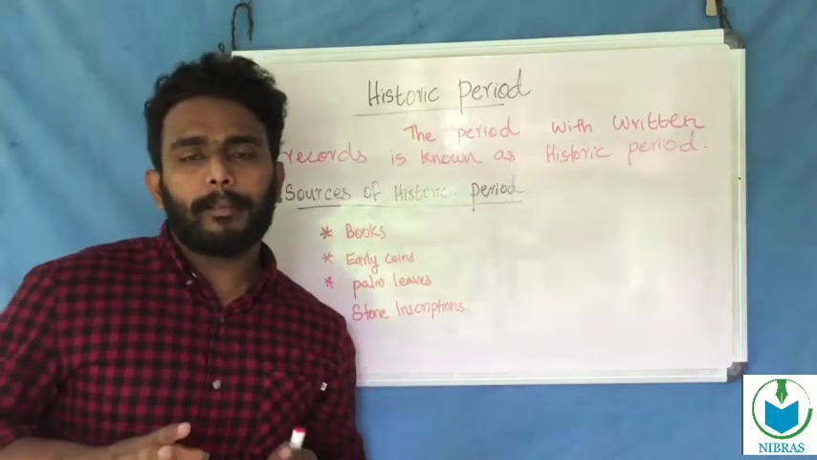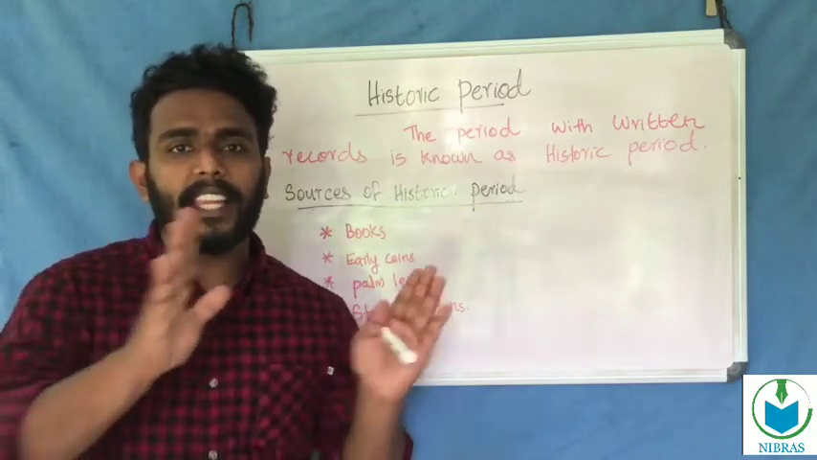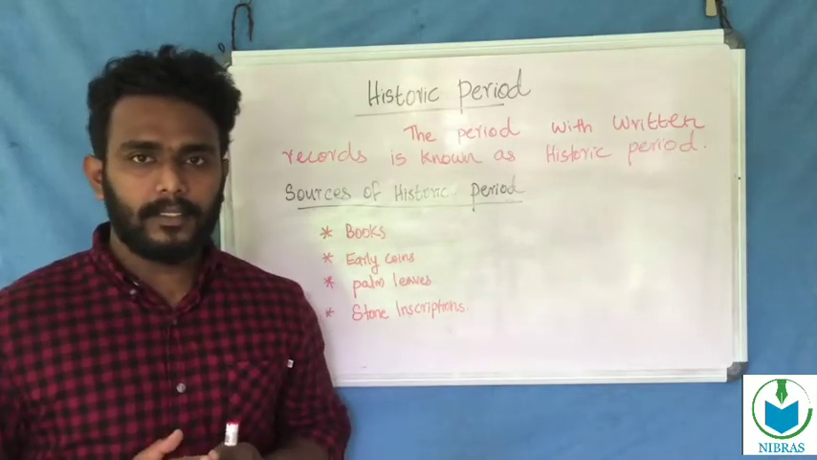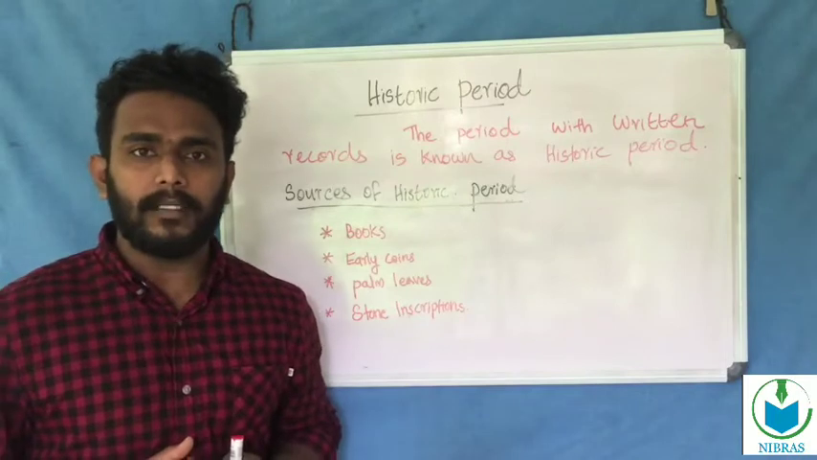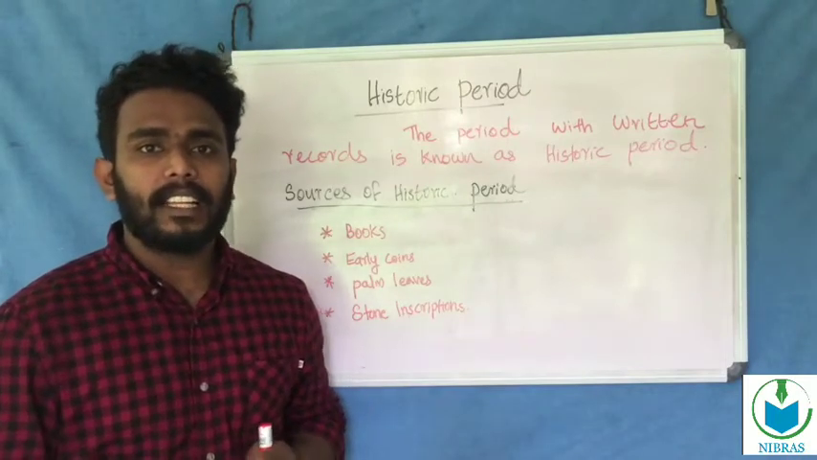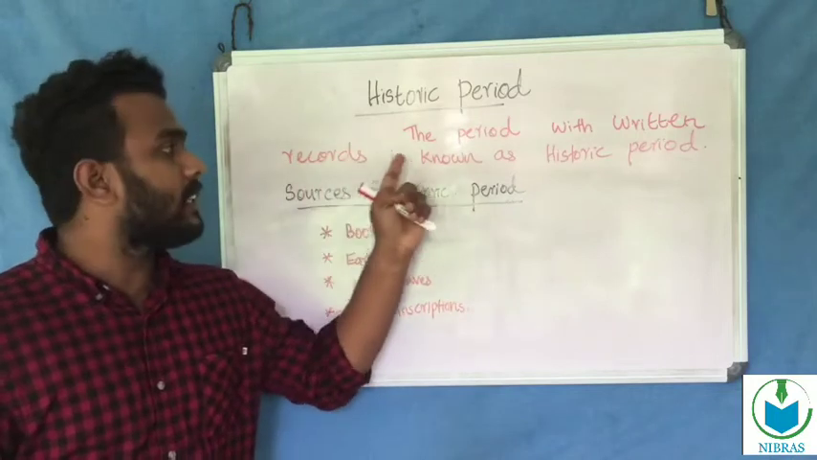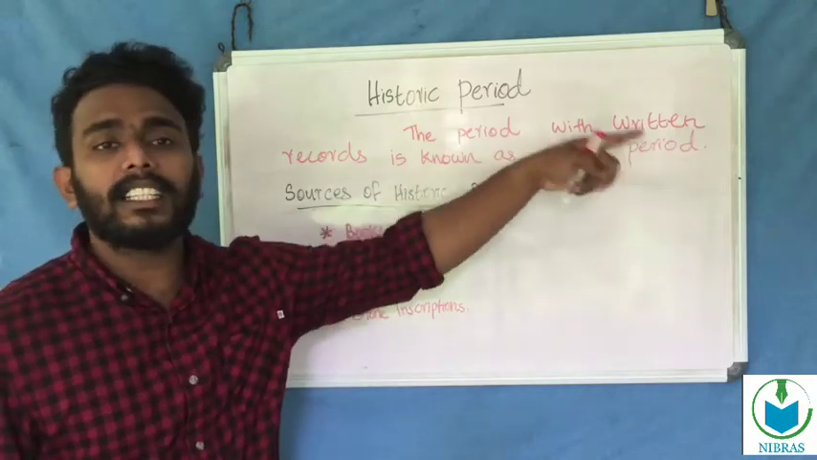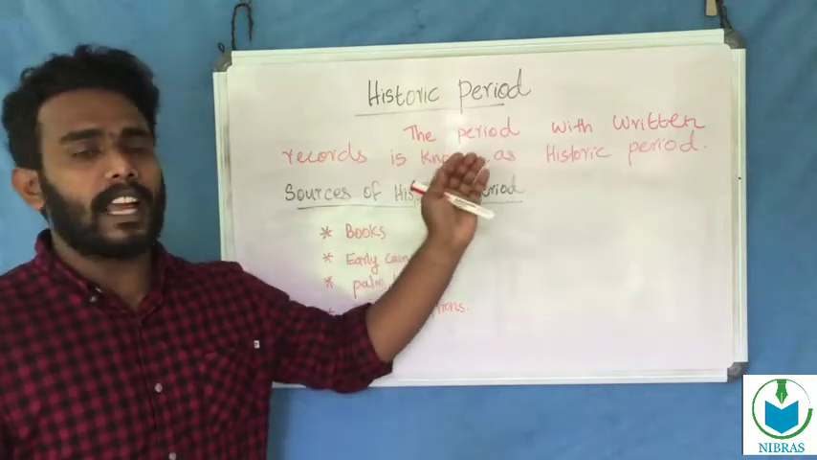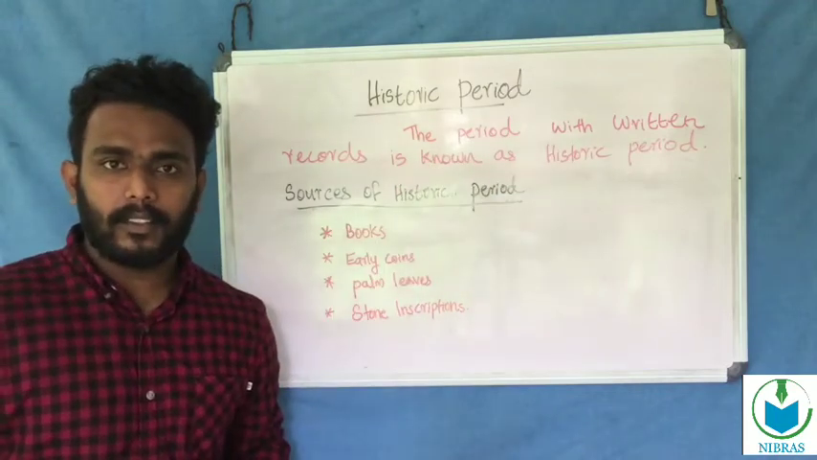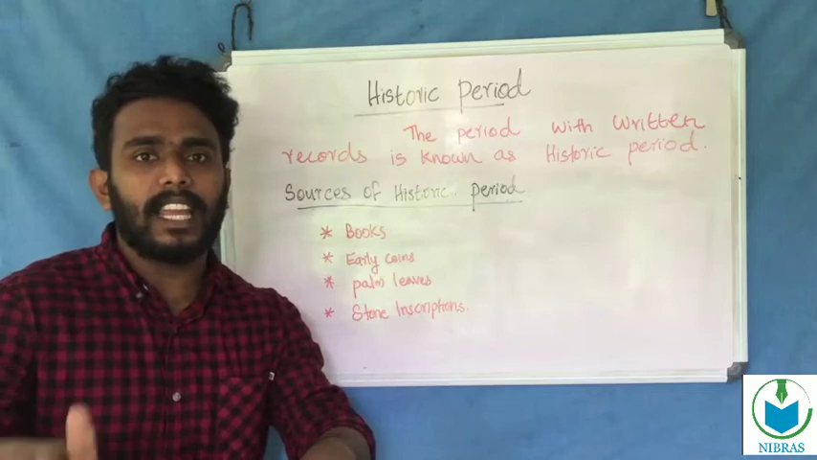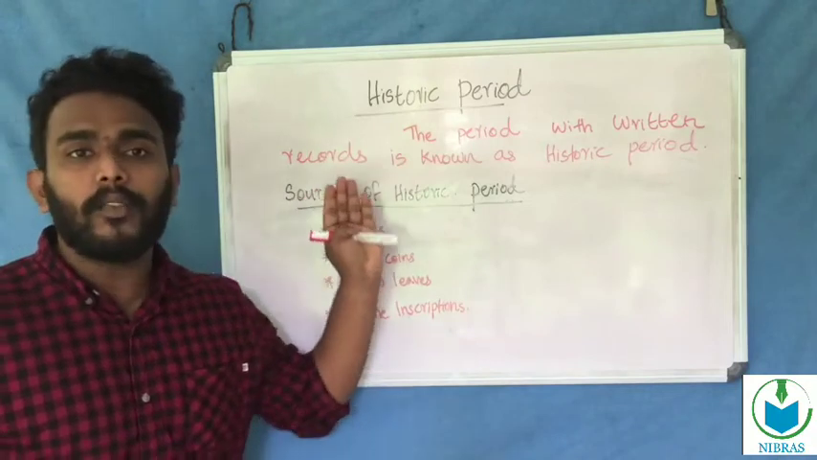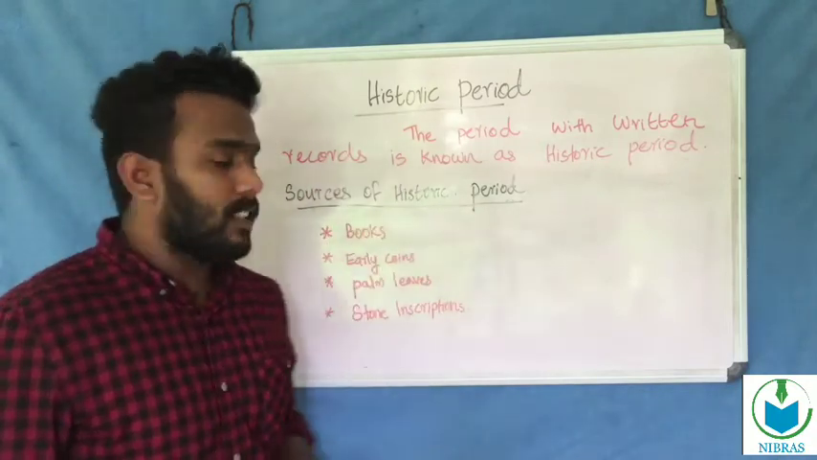Okay. Previously we discussed the prehistoric period. Now we are going to discuss the historic period. The historic period is the period with written records. What are the sources that we get information from about the historic period? The first source is books.